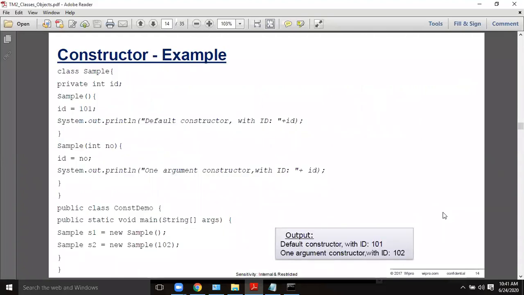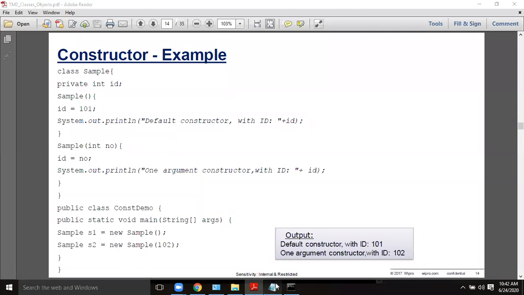You see this example, Sample. There is a variable id, a private int id variable. The first one, Sample, is the default constructor. Here the value of id is initialized. The purpose of a constructor is to initialize the instance variable. Remember. The second type of constructor is a parameterized constructor which takes a variable num, and id equal to num is initializing. So these are called from here.